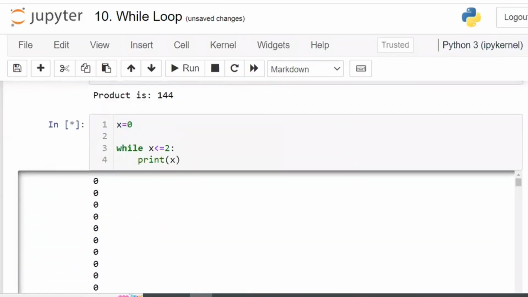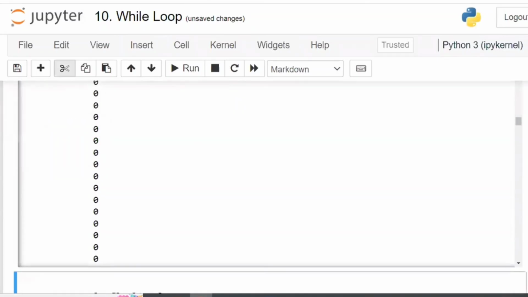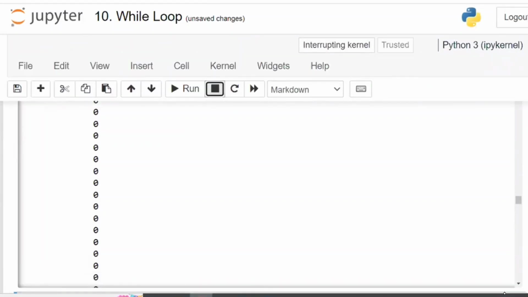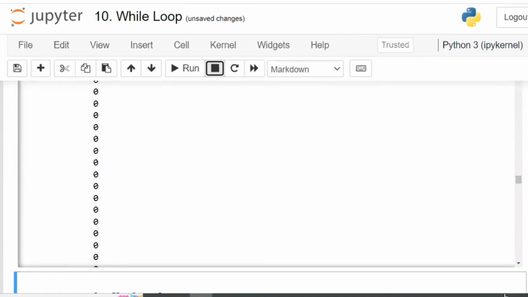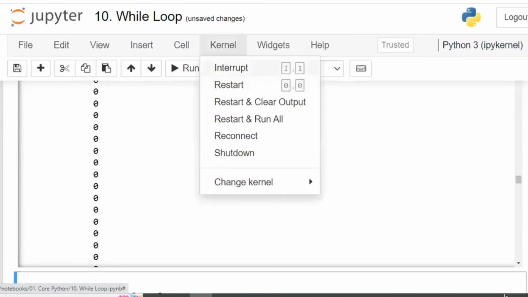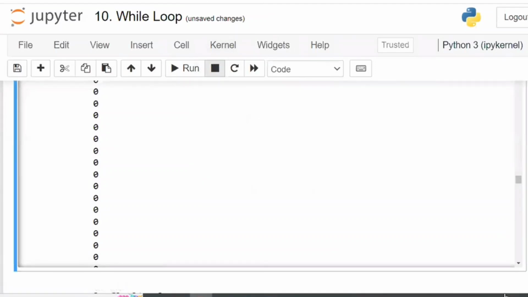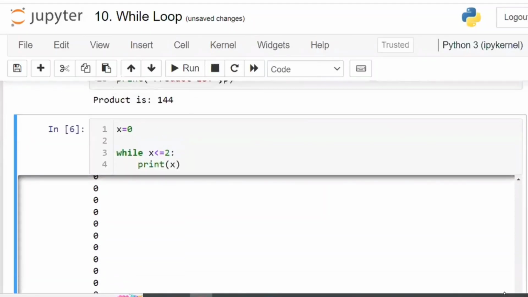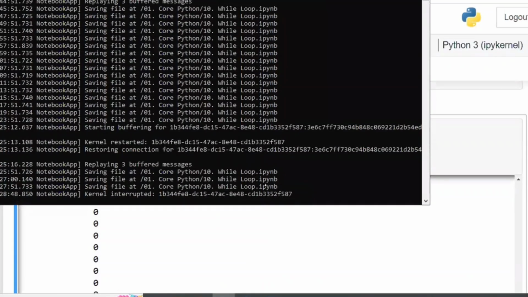The cell will be continuously running and printing. If you see here, it is printing continuously. If you want to stop it, you have to click on the interrupt. This is called stop or interrupt. If you click on this interrupt, or use the shortcut, the Jupyter notebook is going to be interrupted. In the back end, the kernel is there now. This kernel will stop in between.